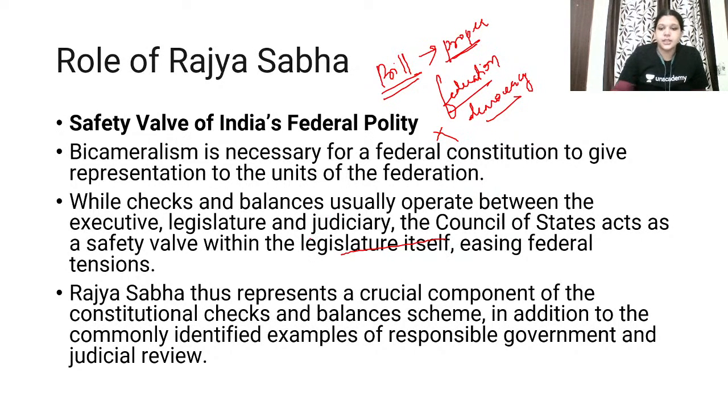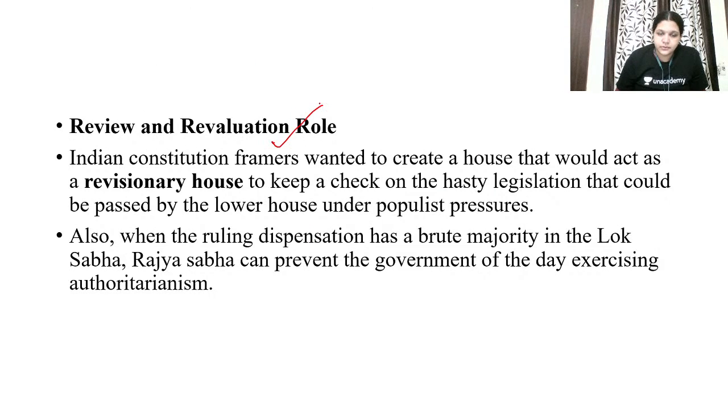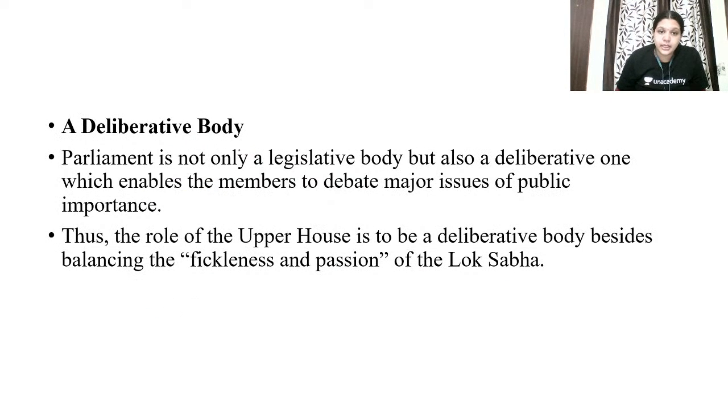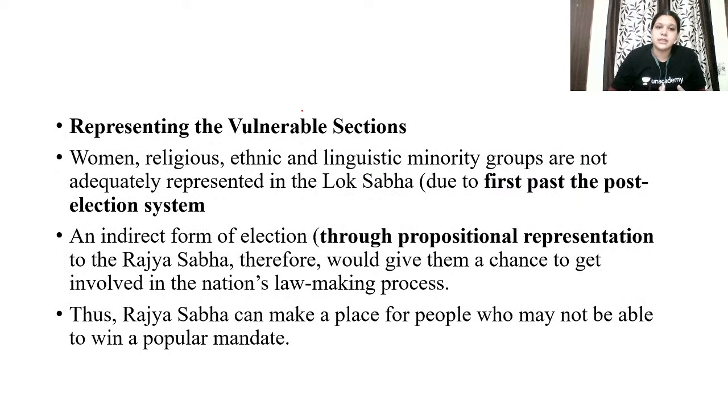So that is what they are saying. Next is review and revaluation role. So revisionary house to keep check on hasty legislation. Lok Sabha and Rajya Sabha can prevent the government of the day exercising authoritarianism. Okay, next is a deliberative body. Parliament is not only legislative body but also deliberative one, which enables the members to debate major issues of public importance. So Rajya Sabha has become a place where many major issues nowadays have been mentioned, has been discussed. So that is one important concept.